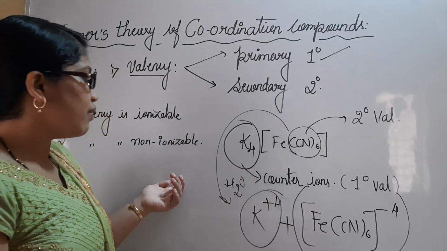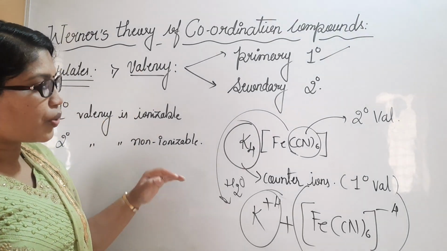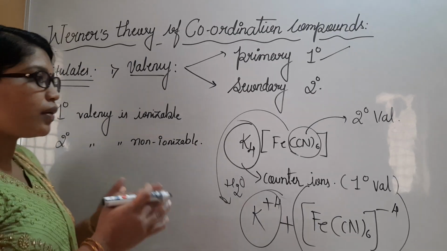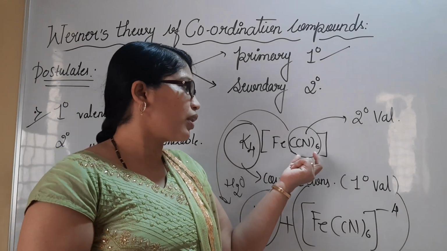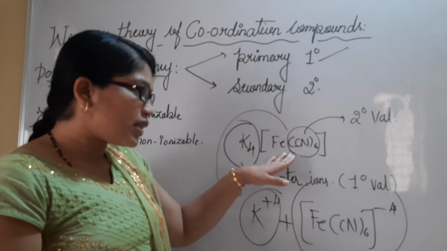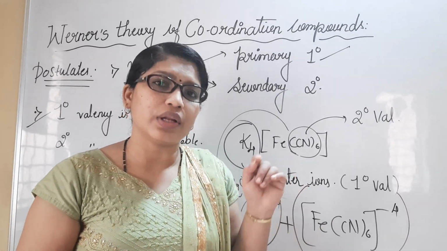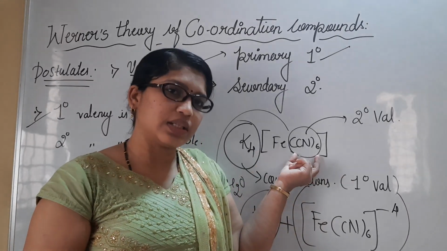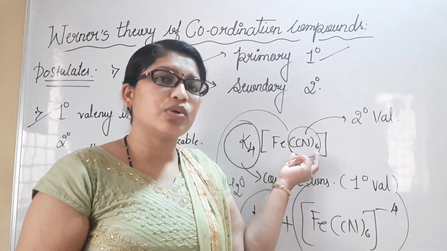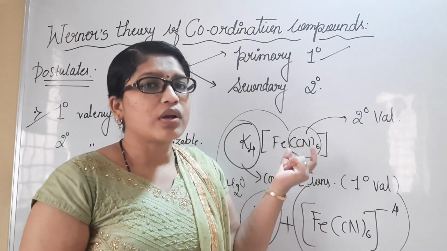This is all about primary valency and secondary valency, terms given by Werner. Now we have to understand some more points. The central metal atom or complex ion along with the ligands, which donate electrons to the central metal atom, together generally possess a negative or neutral charge.